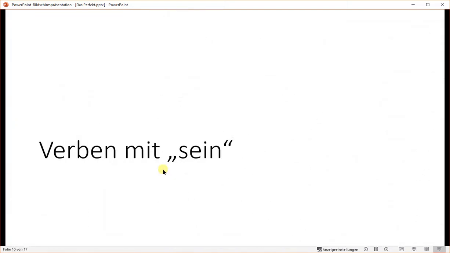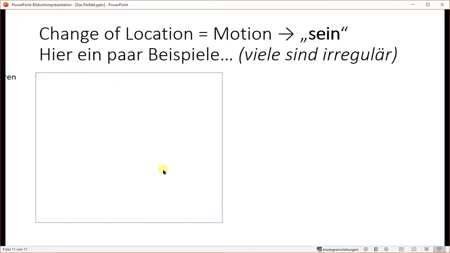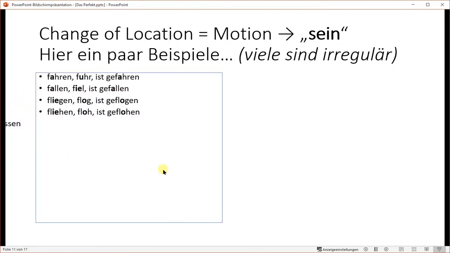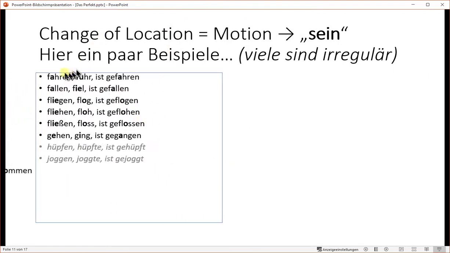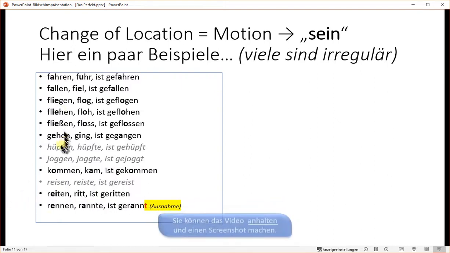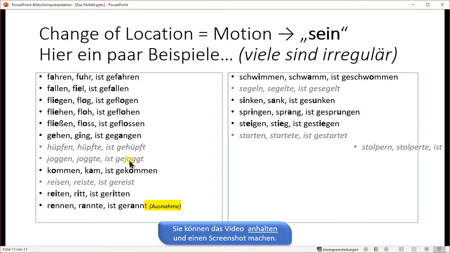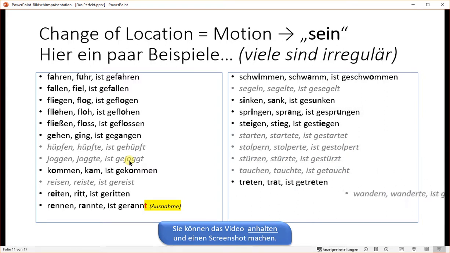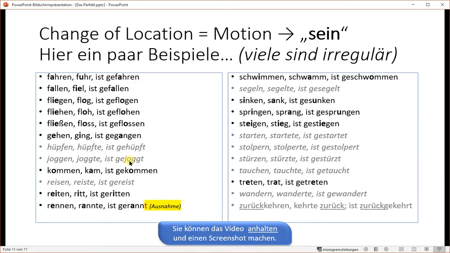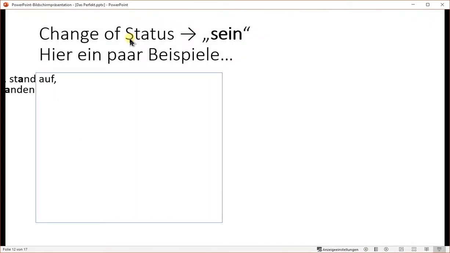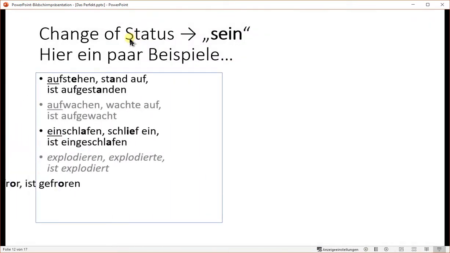So which verbs are using sein? Here's a list of several verbs that you can check on later. I marked the vocal changes on these, and if there's no vocal change, you see them here in gray. You can pause the video later, take a screenshot, and read it when you have time. So this is change of location. Now the same with change of status, a list of words.